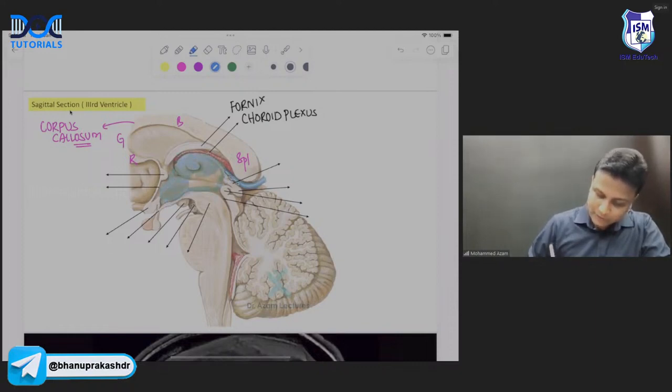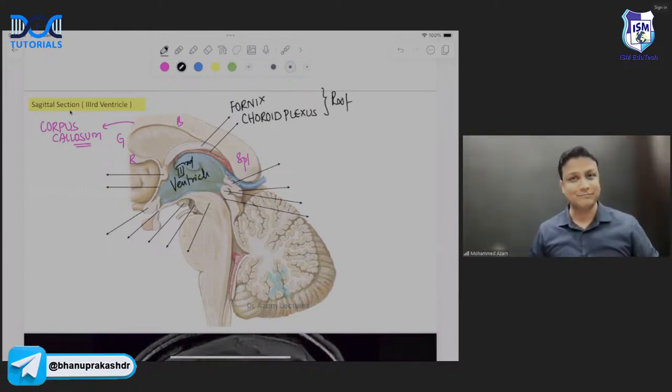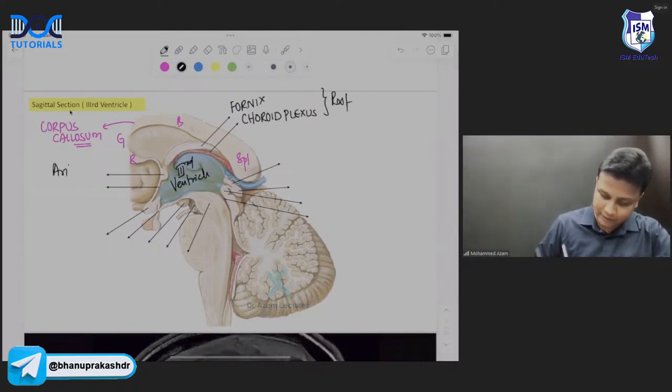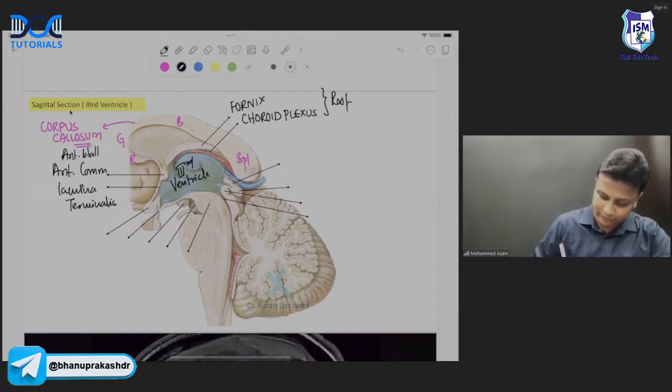So if this one will be the third ventricle over here, you can clearly see in the diagram here, sir, what is going to form the roof of the third ventricle. The roof of the third ventricle will be formed by fornix and the choroid plexus. This is going to form the roof. Perfect. Now, below the rostrum, this commissure here will be known as the anterior commissure. And below the anterior commissure, there will be lamina terminalis. This one will be the lamina terminalis. And these two are going to form, obviously, the anterior wall of the third ventricle.